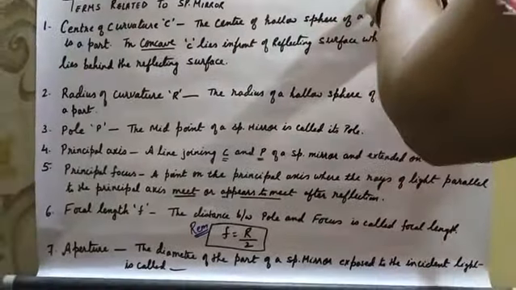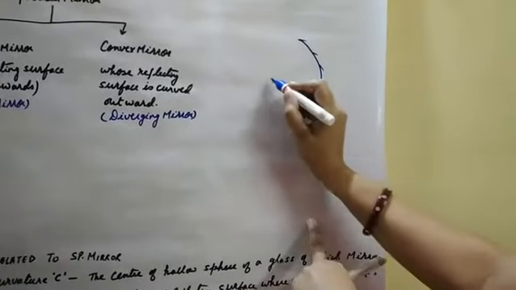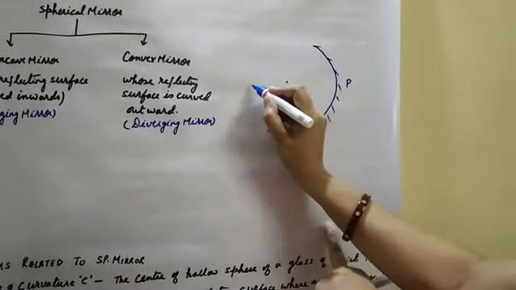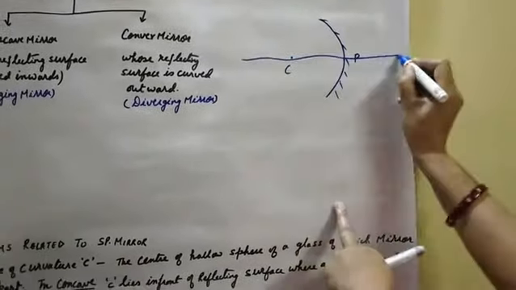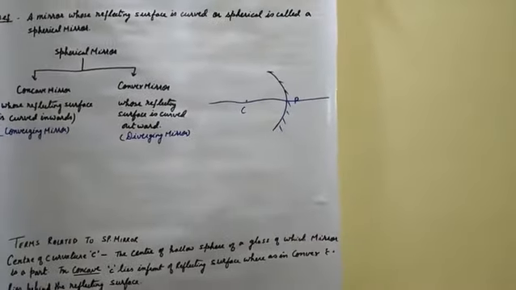Now look, this is a concave mirror. This is the center of curvature. This is the pole. Draw a straight line, and this line is known as the principal axis.